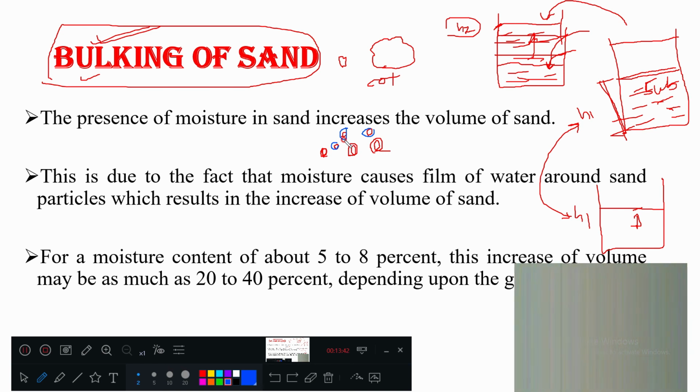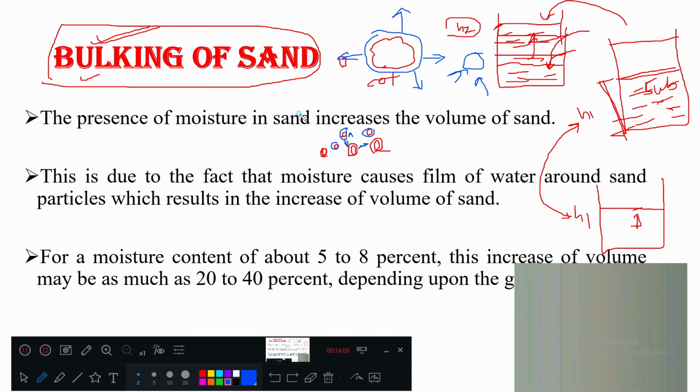This thin film of water around each sand particle will create surface tension. So the surface tension force will push other particles away. This sand particle will push this one away, and this one is also pushing this one away.